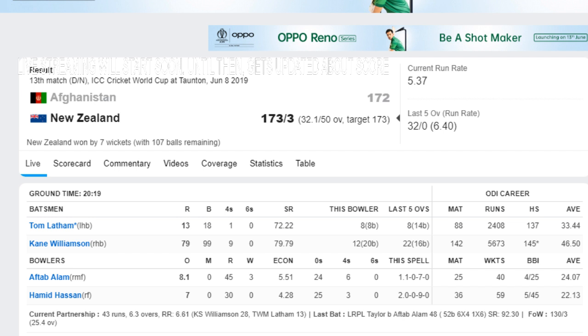At no point did it seem that Afghanistan were fighting to win the match. They got a good opening start, getting 66 runs. But after the first wicket fell, 3 wickets fell on the same score: 1 for 66, 2 for 66, and 3 for 66.